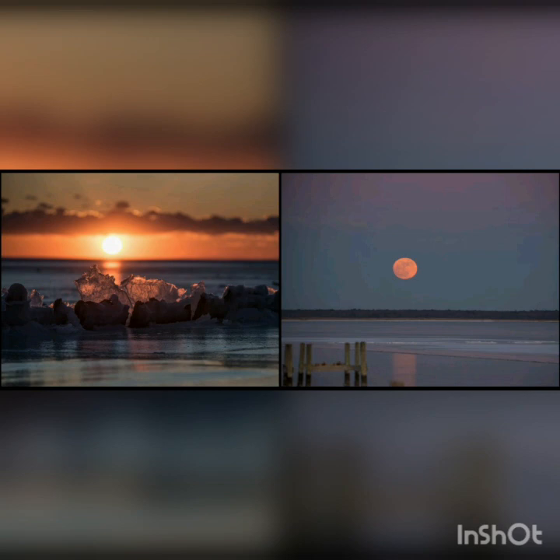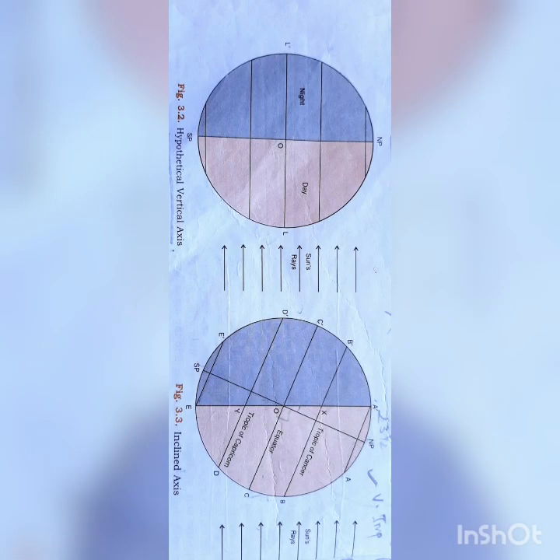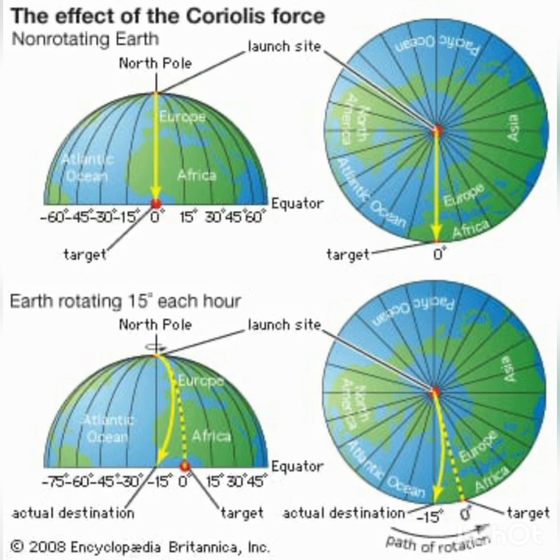Now, the duration of the day and night is not equal at all places of the earth because of the inclined axis. The length of the day varies with respect to the seasons as well as the latitude. Some days are short, some nights are short. That is why we say nights are shorter, days are longer. Sometimes we say days are shorter, nights are longer. It is due to this effect.